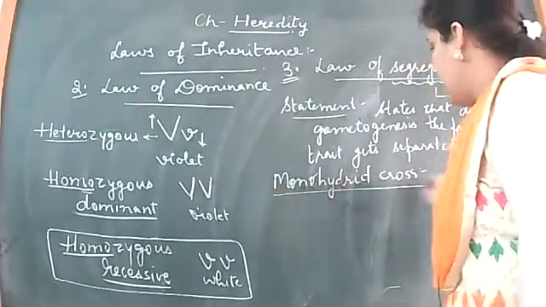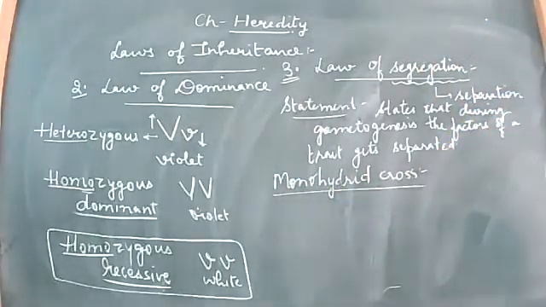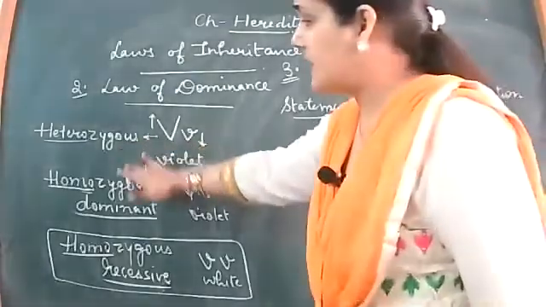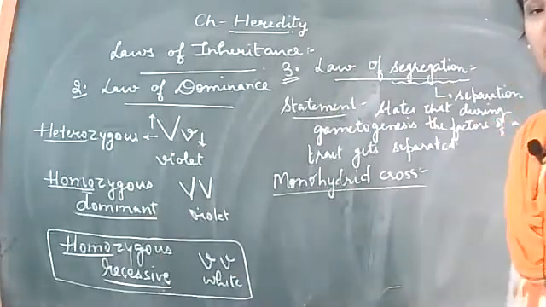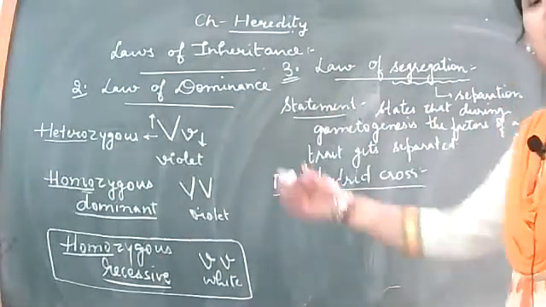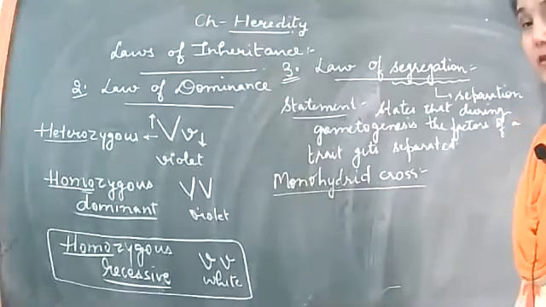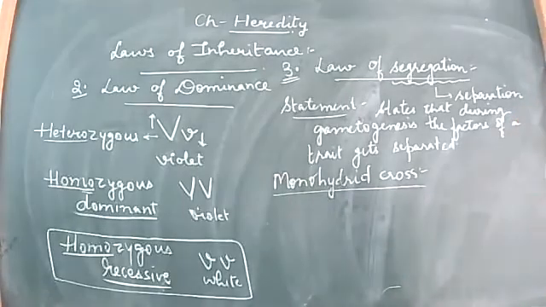Monohybrid cross. You can add all these terms in the terminology topic, which we had already started, from your chapter. These terms can be separately asked: what do you understand by these terms? What is a monohybrid cross? What is a heterozygous condition? Or what is a homozygous dominant or recessive condition? So just keep on adding these things into the terminology topic. Coming back to this, what is a monohybrid cross?